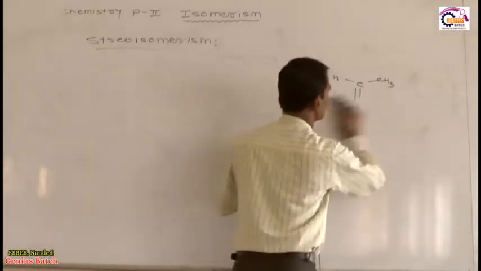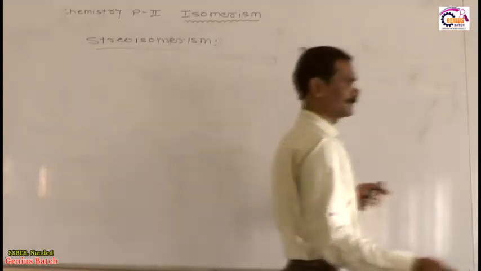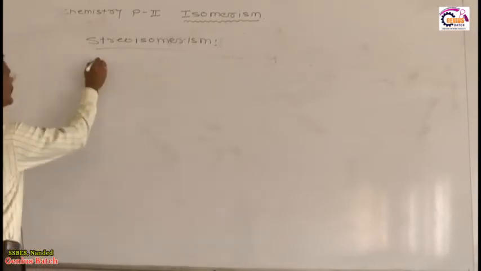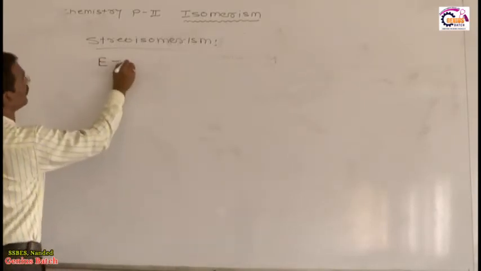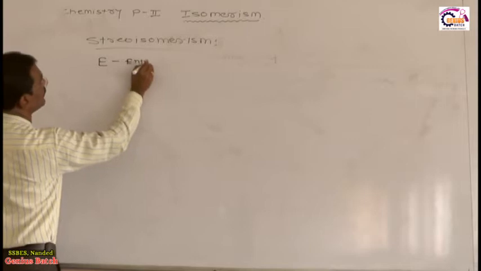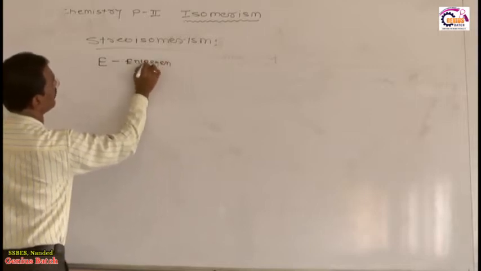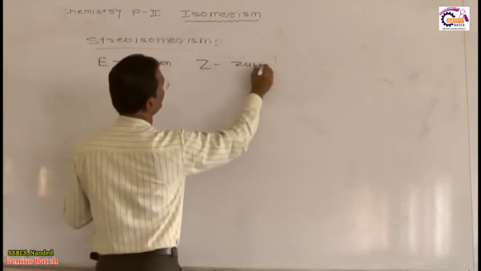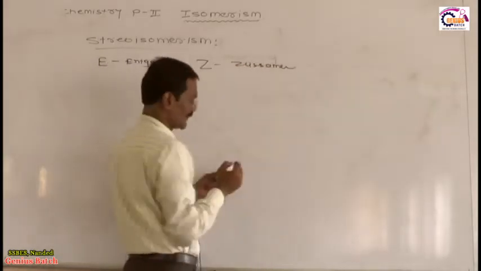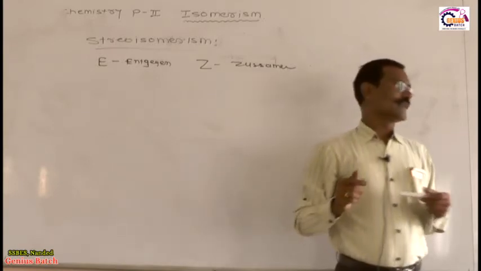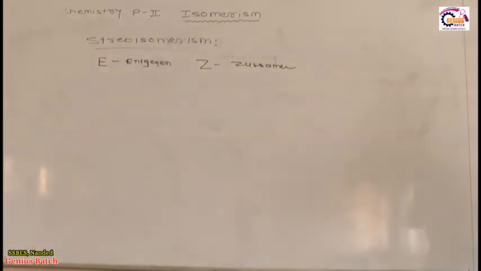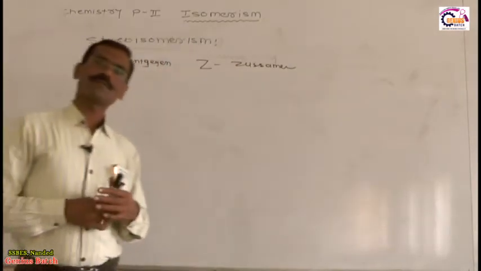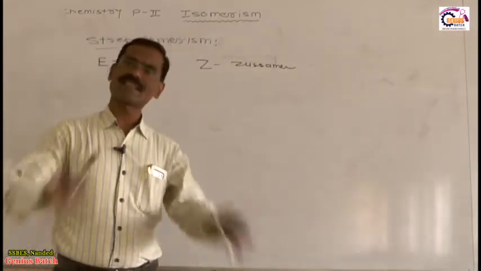See, this is very important. Now E and Z mean what? E stands for Entgegen, E-N-T-G-E-G-E-N, and Z stands for Zusammen. Entgegen, Zusammen. We use the E and Z nomenclature system only when all four atoms or groups are different.